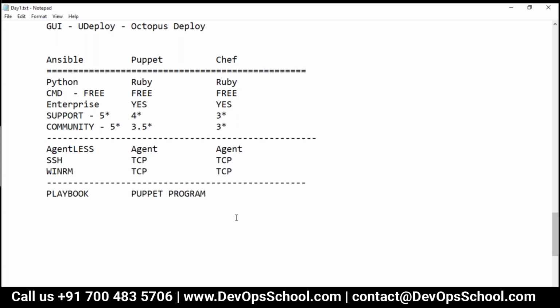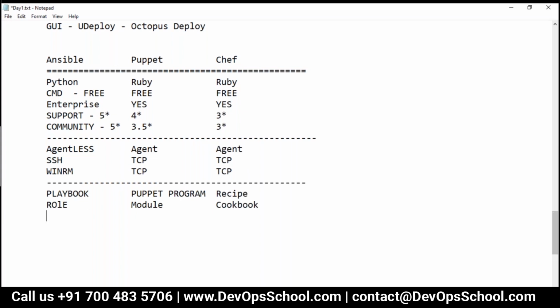I forgot actually. So Recipe? Recipe, yeah, got it. Kitchen, yeah, got it. Recipe. And in Ansible we call it a role. What is a role basically? So multiple playbooks and different things you give, they become a role. Here in Puppet we call it a module, and here we call it a cookbook.